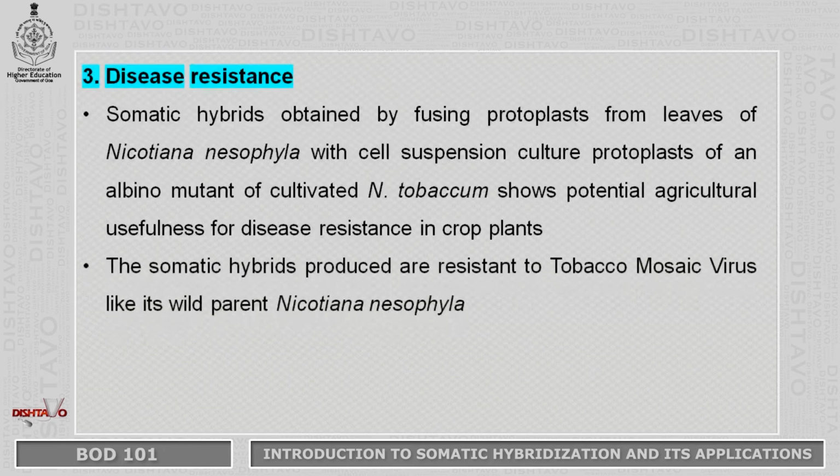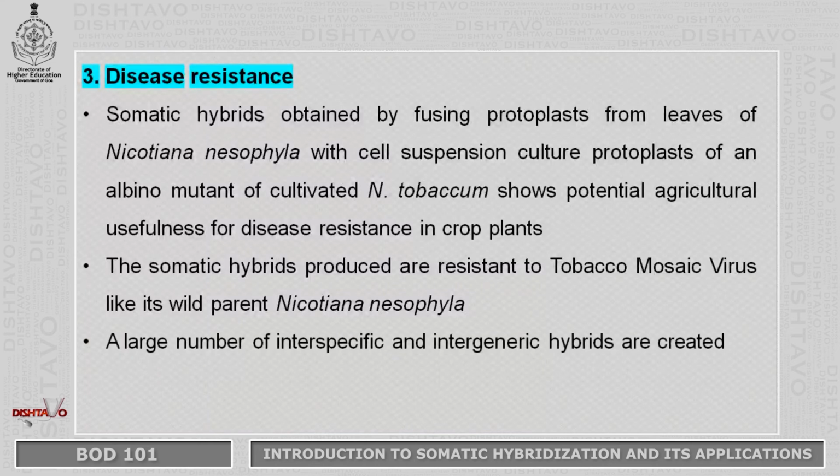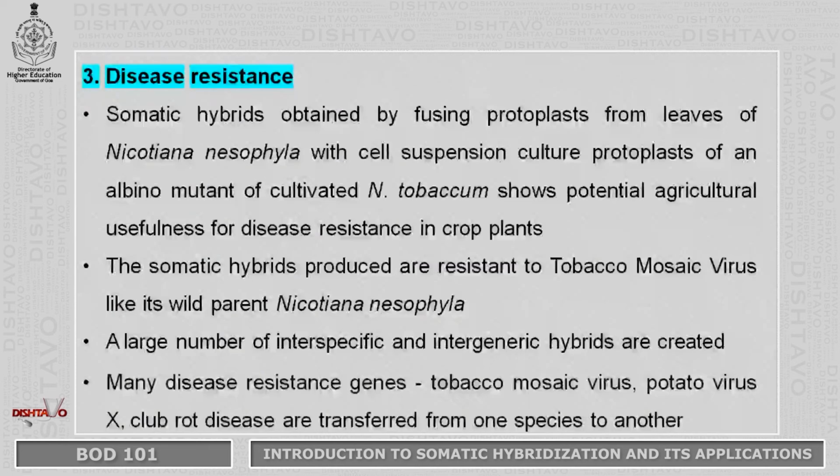The somatic hybrids produced are resistant to tobacco mosaic virus like its wild parent Nicotiana nesophila. A large number of interspecific and intergeneric hybrids are created using this method. Many disease-resistant genes which are resistant to tobacco mosaic virus, potato virus X, club rot disease are transferred from one species to another.